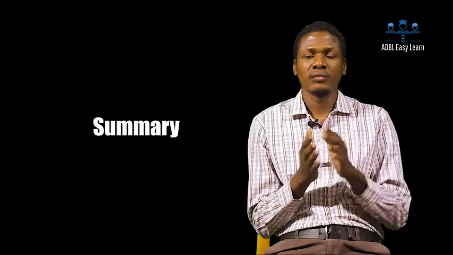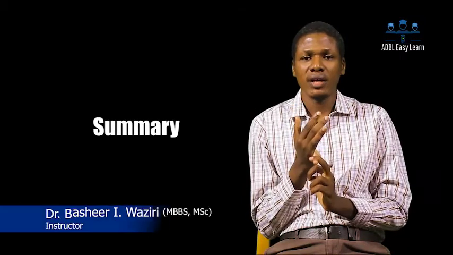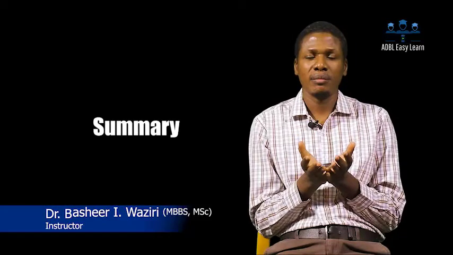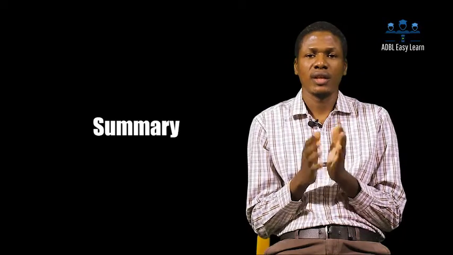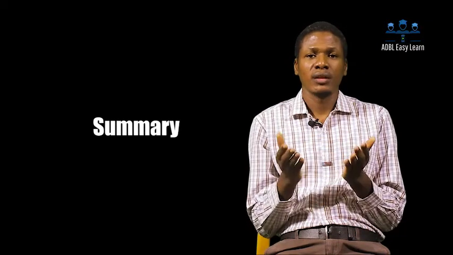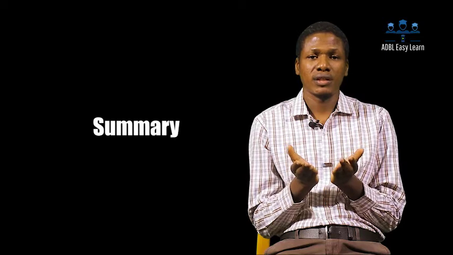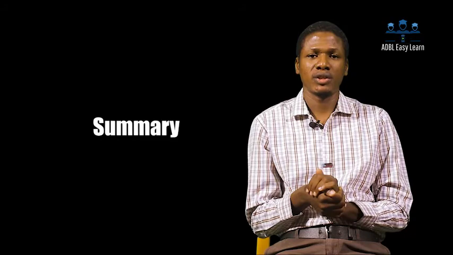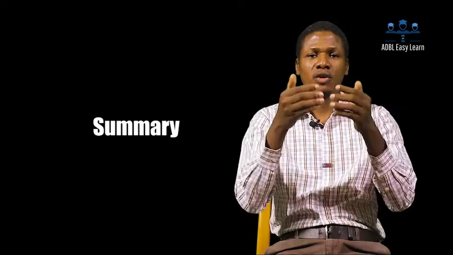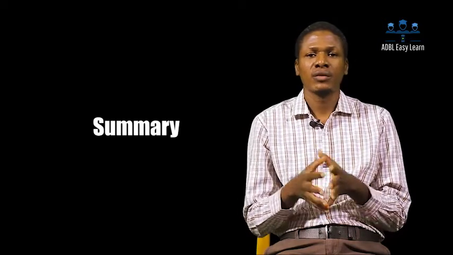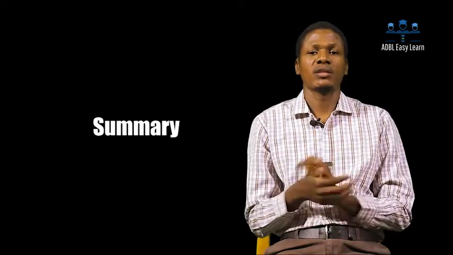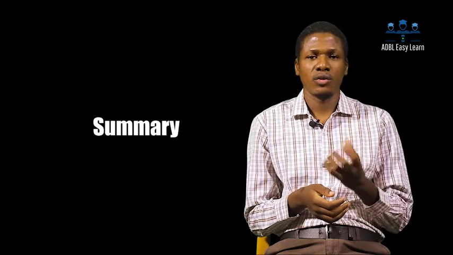So in summary, the respiratory pressures are three. We have the intrathoracic pressure, which exists in the thoracic cavity between the wall of the chest and the thoracic cage. And this pressure is always negative. The average after expiration is about minus 2.5 millimeters of mercury in relation to the atmospheric pressure. During inspiration, it becomes more negative. It reduces to about minus 6 millimeters of mercury, which causes more expansion of the lungs and which causes airflow into the lungs.